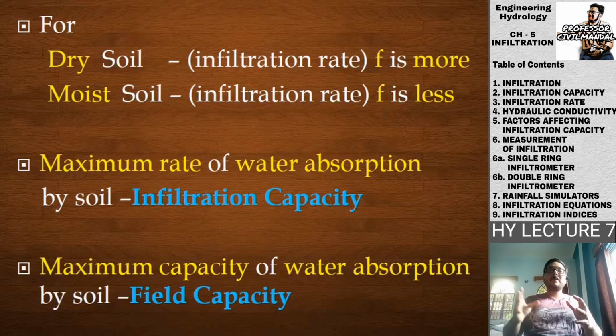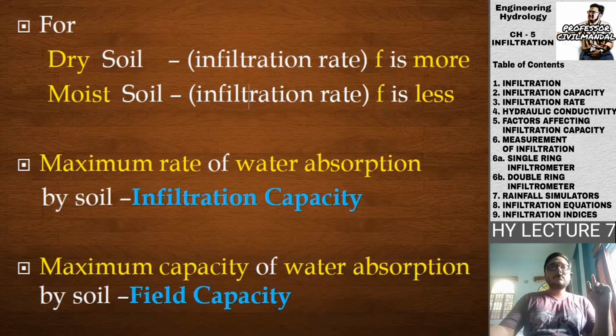So what will happen if some additional water or rainfall water is coming? Of course, it won't be able to infiltrate at that much rate in a moist soil. But for dry soil, it is totally open. The pores are totally vacant. So it will be easy for the rainwater to seep through the soil. Therefore, the dry soil will have more infiltration rate, whereas the moist soil will have less infiltration rate.